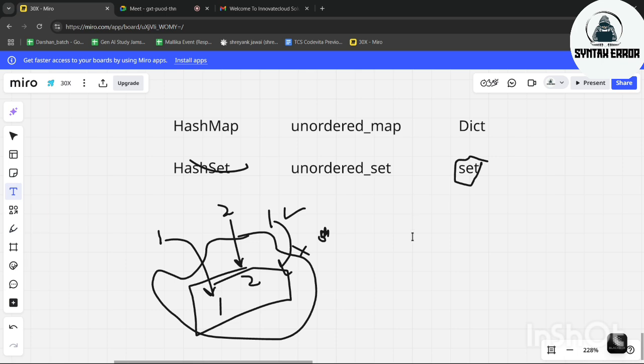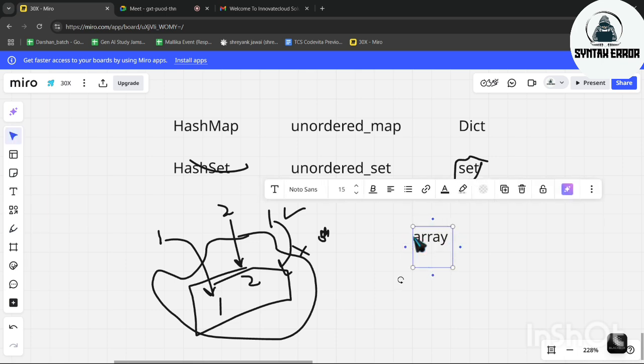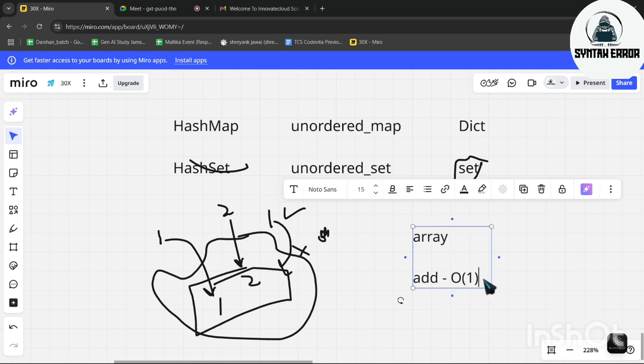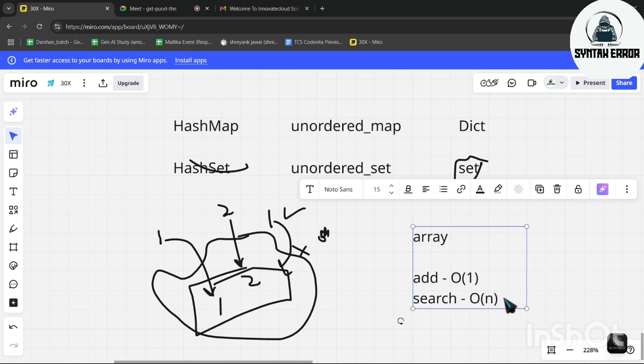If you see an array, in general, if you want to add an element, it will take a time complexity of O(1), because we know the index, we will just write add at that index. But if we want to search for anything in an array, in general, it will take O(n), because to search in an array, at least we have to see all the elements. I'm saying in general, not using any algorithms. And if you want to delete from an array, again it will take O(n), because an array is continuous.